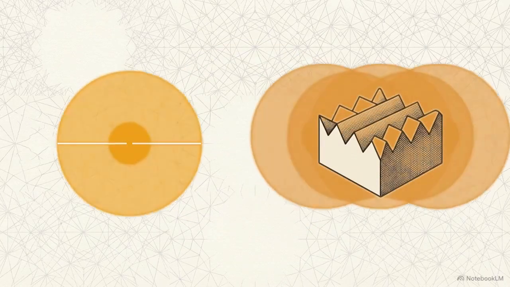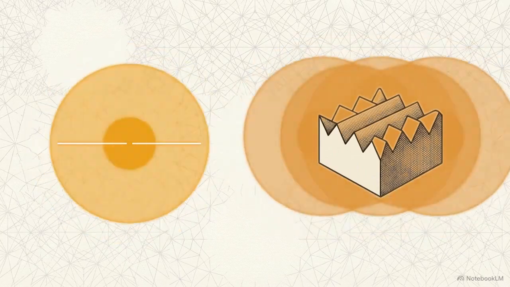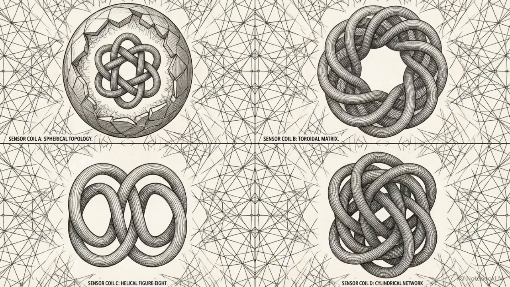If a photon is a resolution at a boundary, then the structure of the detector itself should influence the detection event in ways current models do not account for. Testing this requires observing superconducting photon sensors. Different detector geometries should produce subtle variations in detection behavior that cannot be explained by standard electromagnetic absorption alone.